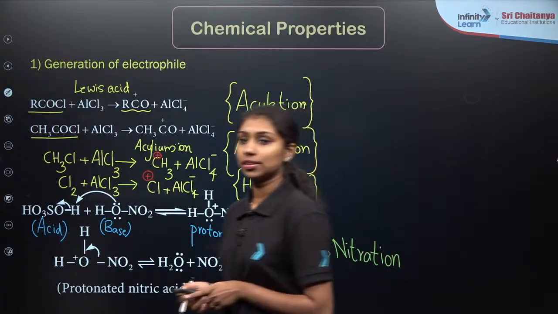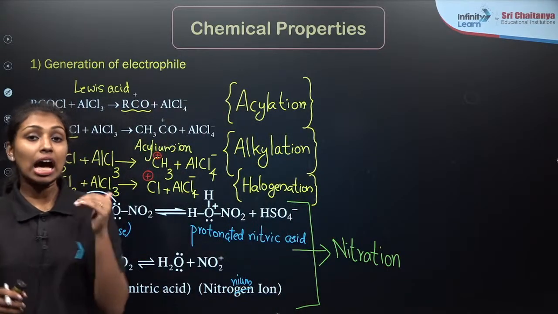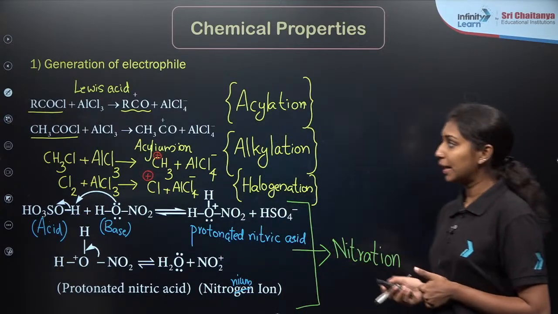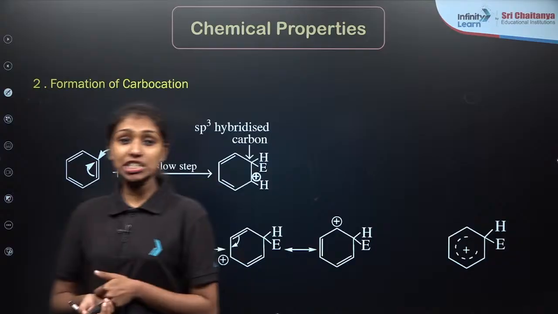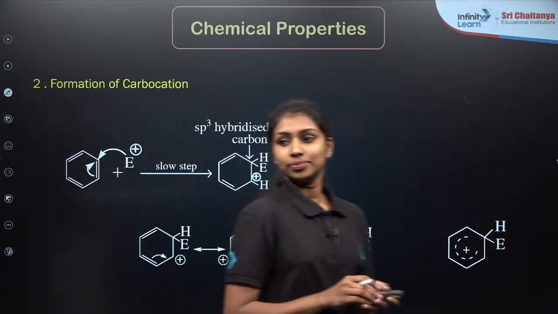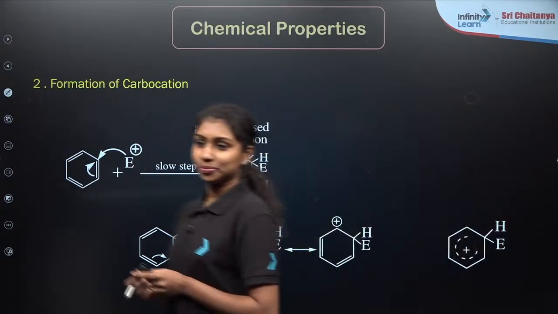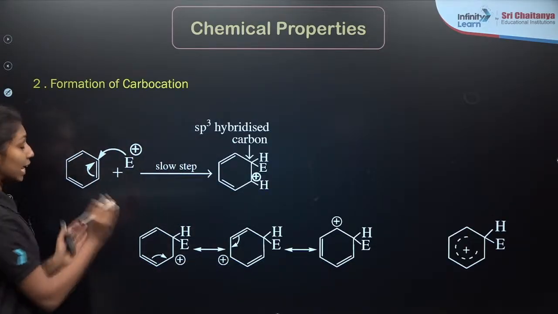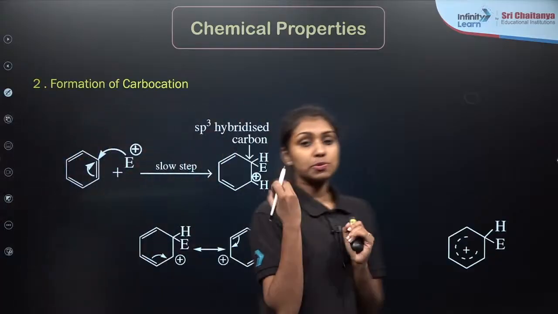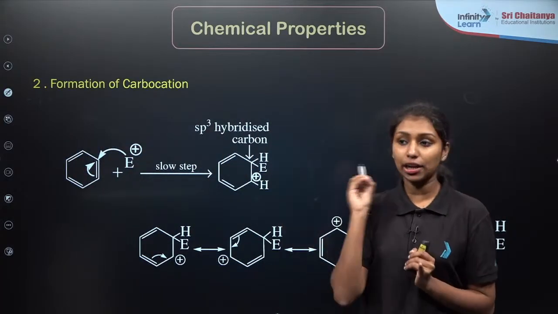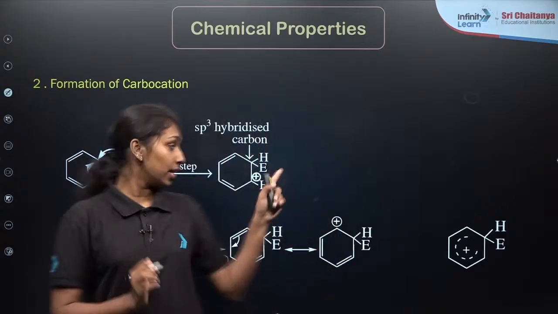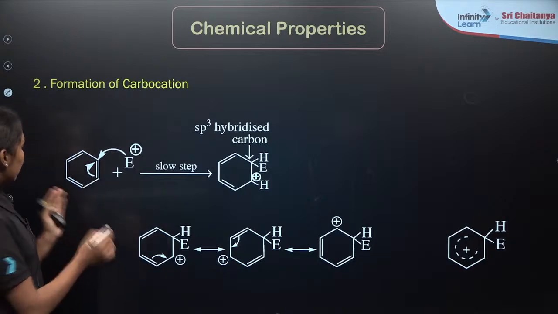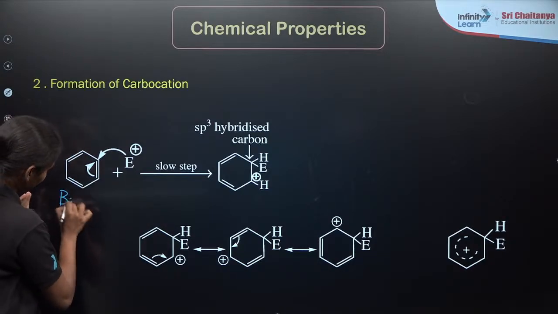Then what is the next step for the electrophilic substitution reactions? After the generation of the electrophile, what is the next step? We need to form a carbocation intermediate. Finally, we generated our electrophile. In general, for any electrophilic substitution reaction, we can use E plus as the electrophile, where E stands for electrophile and plus stands for the positive charge, electron loving. So here, this is our reactant, our benzene.